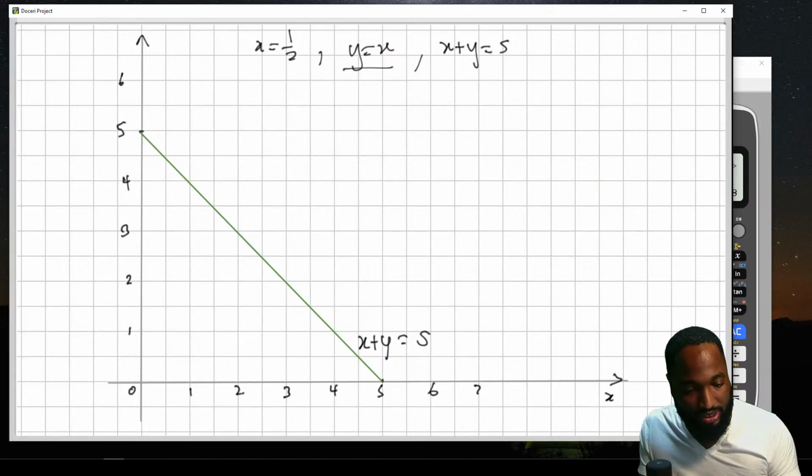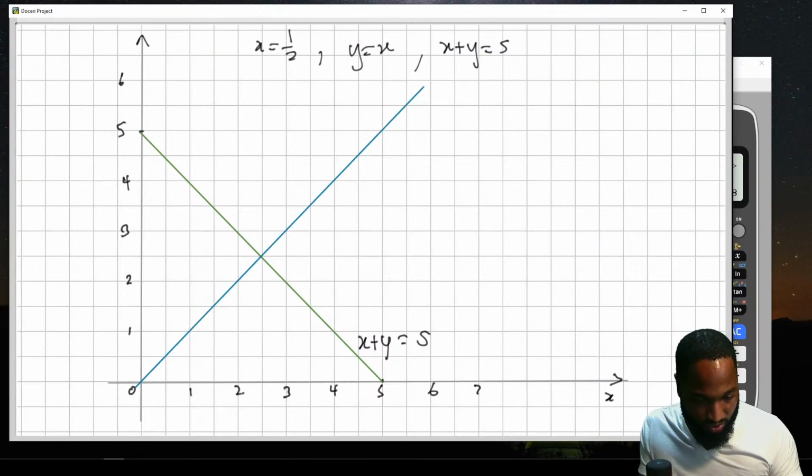The line y is equal to x, very simple line. Let's draw that one in blue. This line goes through the direct center like that. You notice how these points line up: 1, 1, 2, 2, 3, 3. You catch that? So you could just put little fake points in too.